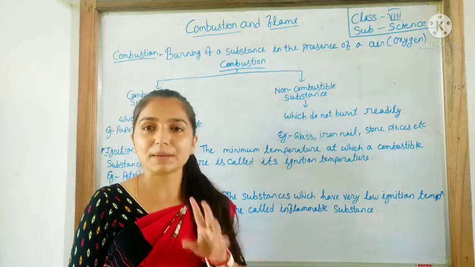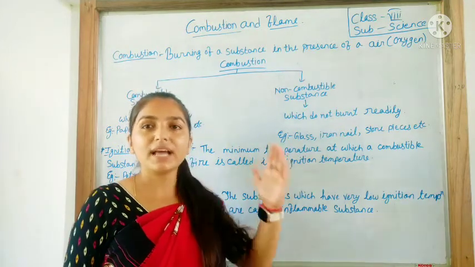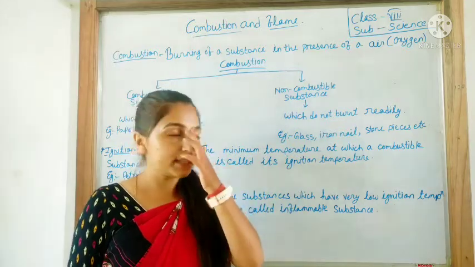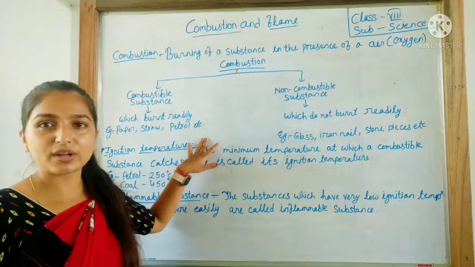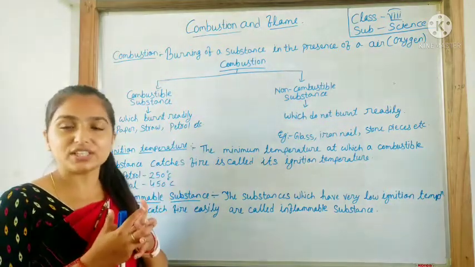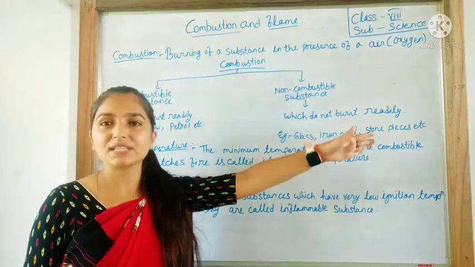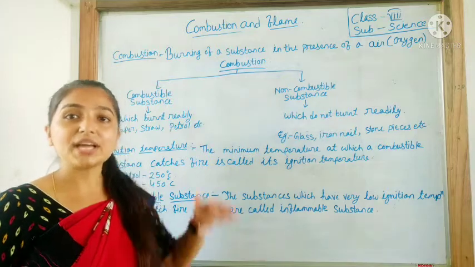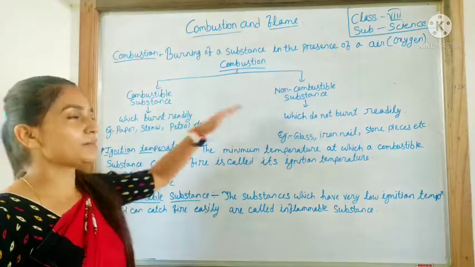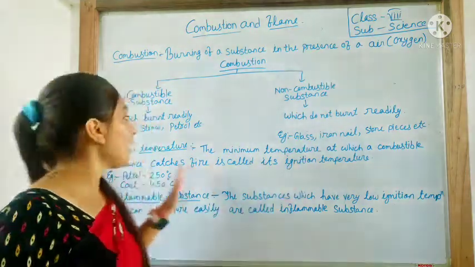On the basis of substances, combustion is divided into two parts: combustible and non-combustible. In these examples you can see paper, straw, petrol, etc. catch fire easily. And for non-combustible: glass, iron nail, stone pieces, etc. do not catch fire easily or readily. That is combustible and non-combustible.